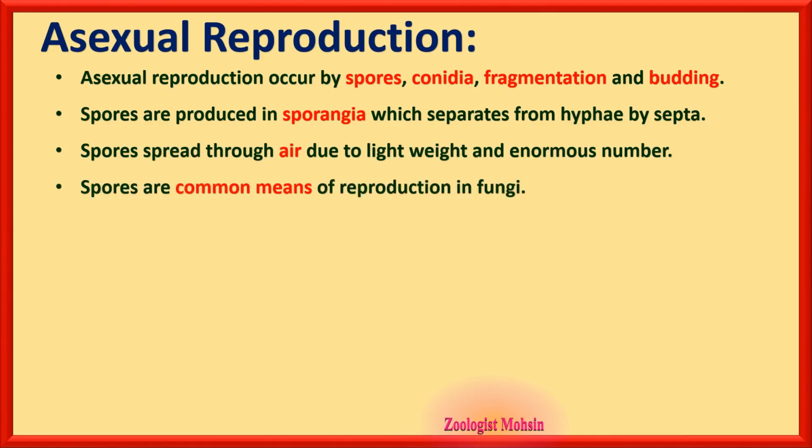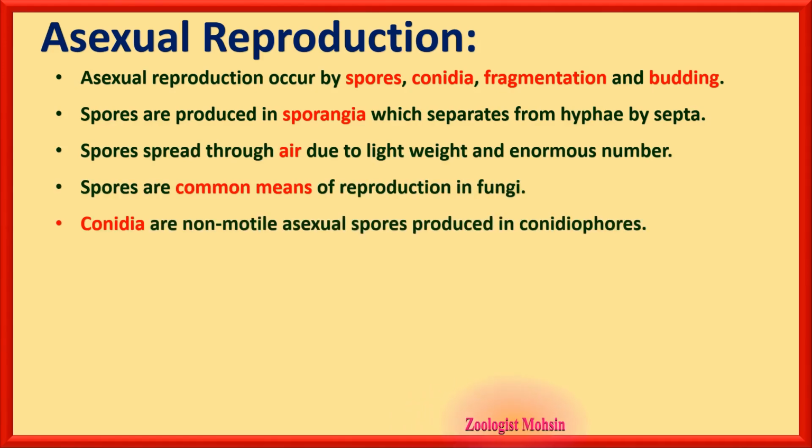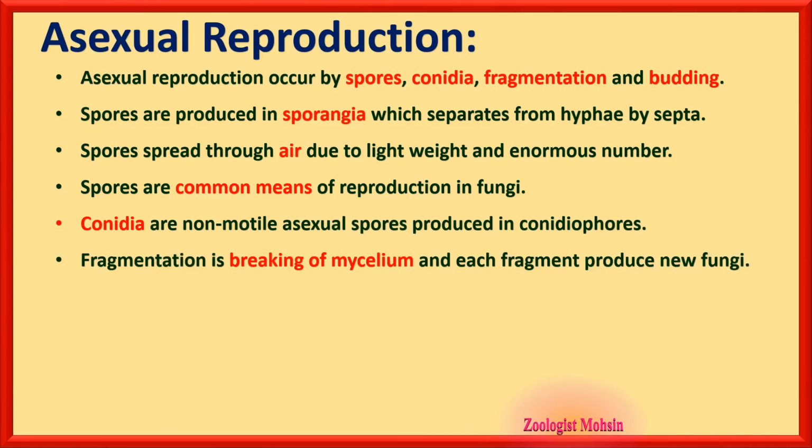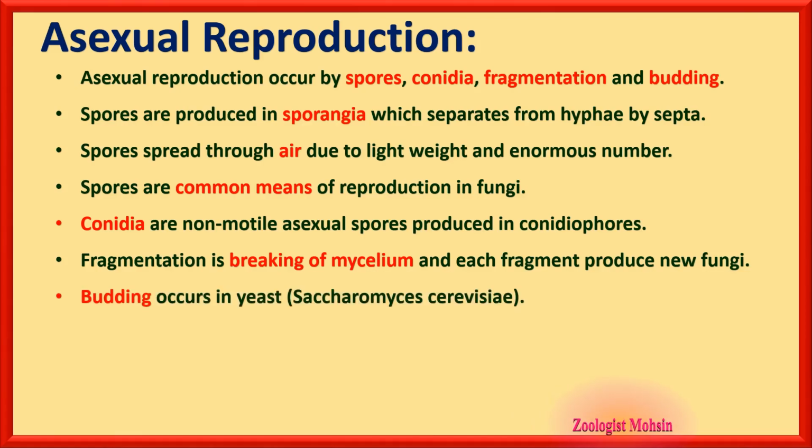Spores are common means of reproduction in fungi, while conidia are non-motile asexual spores produced in conidiophores. Fragmentation is breaking of mycelium, and each fragment can produce new fungi. Budding occurs in yeast, Saccharomyces cerevisiae.